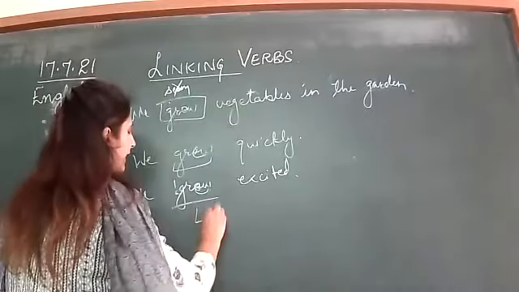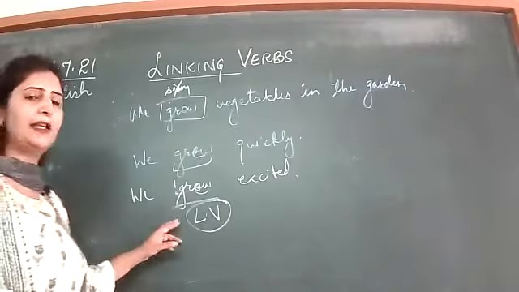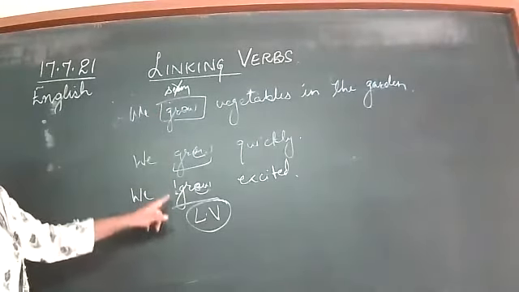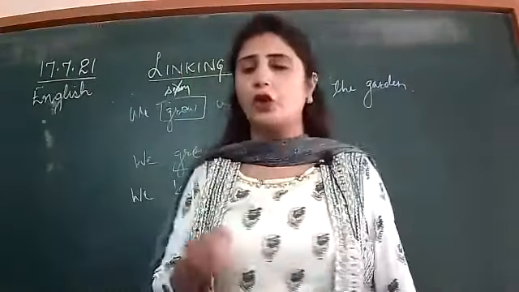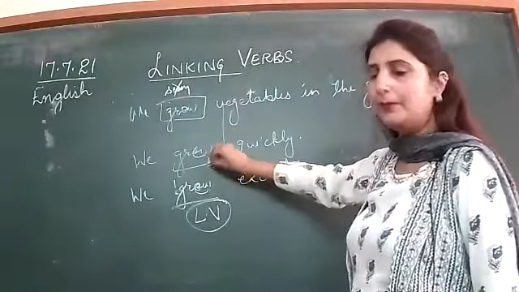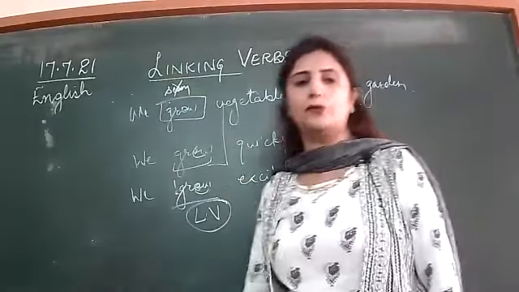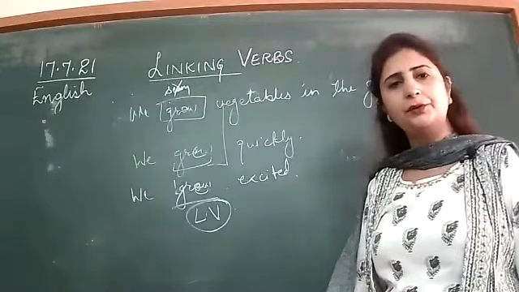So this is a linking verb. See, the same word is there, but when it is used differently and is replaced by a linking verb and it does not make any sense, then it is not a linking verb. But when it is making sense, it is called a linking verb. Okay? So right till here it is clear to you?